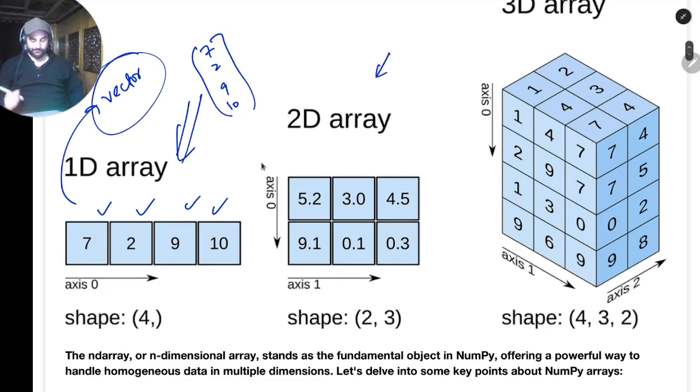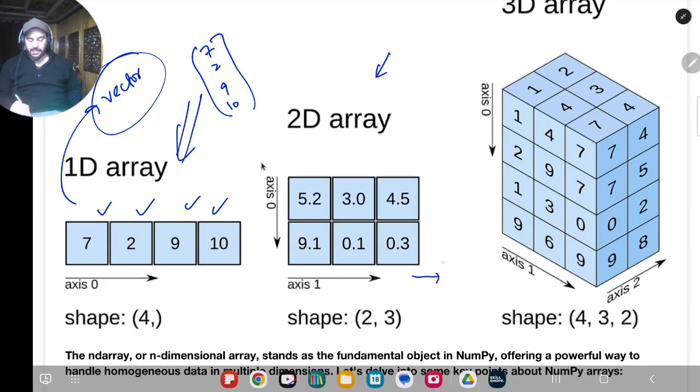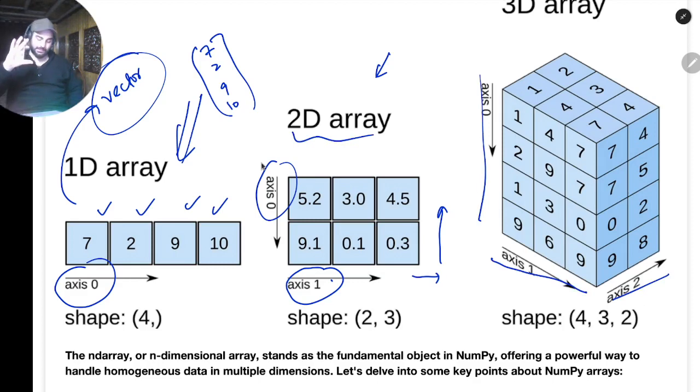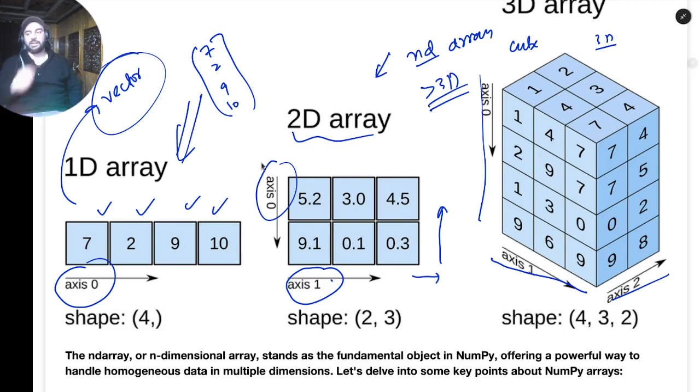Then we have a 2D array. A 2D array has a length as well as breadth, and in technical terms we call them axis 1 and axis 0. Here we had axis 0 only, so now we have two axes. This is called a 2D array. Then we have something called a 3D array. It has axis 1, axis 2 and axis 3, basically length, breadth and height. This is like our cube, our cuboid and things like that. And we have ND arrays. Because we are restricted by our imagination, we cannot imagine greater than 3D. We can just imagine till 3D. 4D, you don't know how it looks. Maybe in numbers you can see it, but 4D can't be imagined.